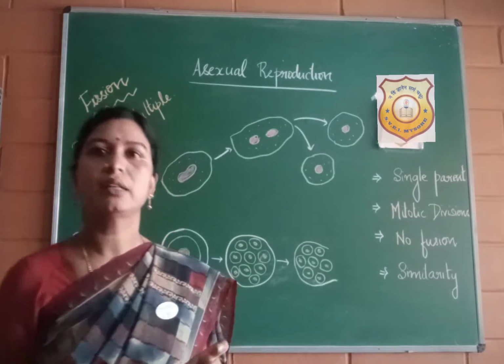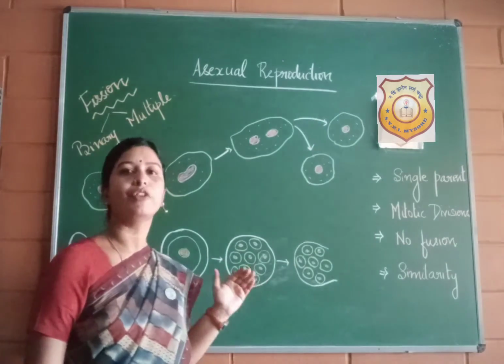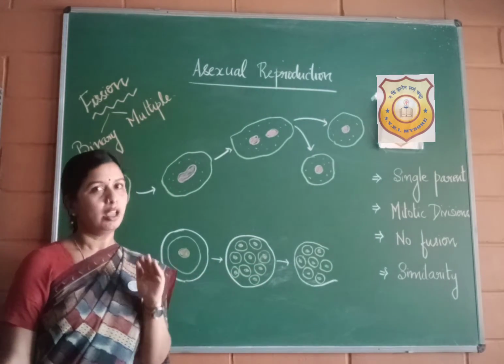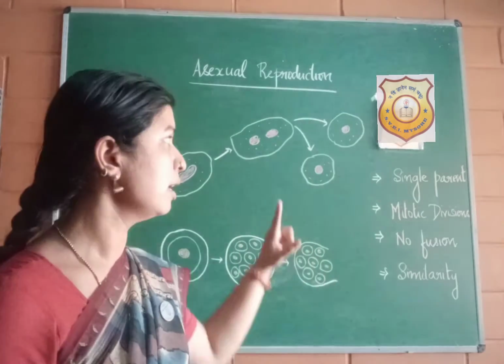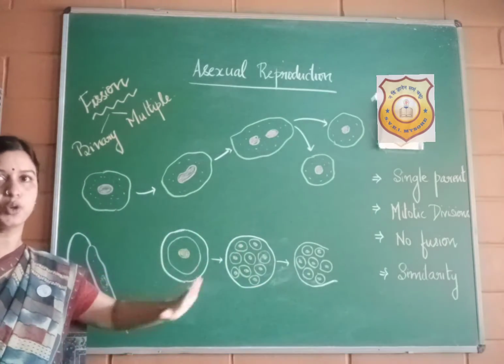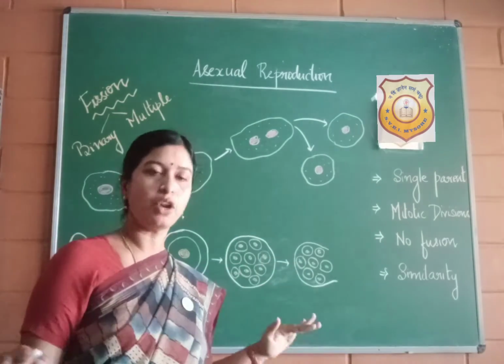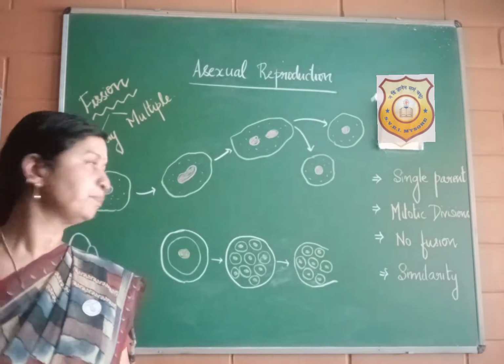There might be certain variation or mutation, which we will learn later, but usually the offspring greatly resemble their parents. Asexual reproduction: single parent, mitotic divisions where the number of chromosomes is the same, no fusion of gametes, and the offspring resemble their parents.